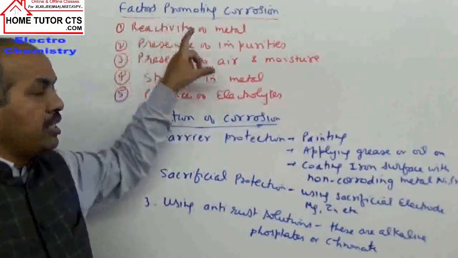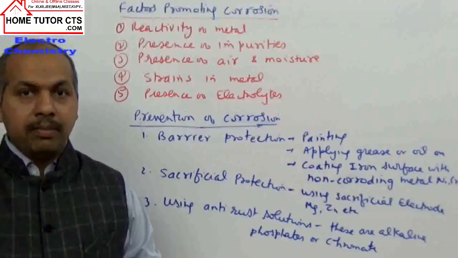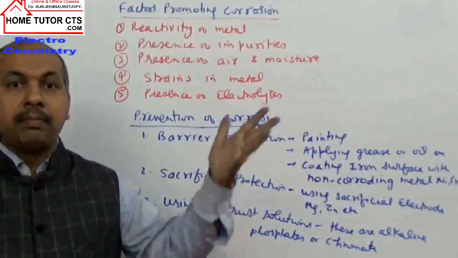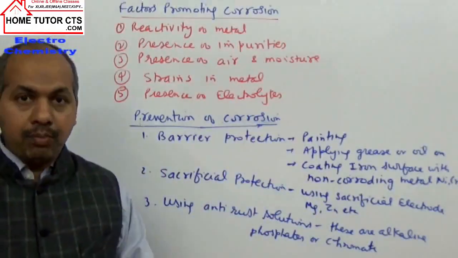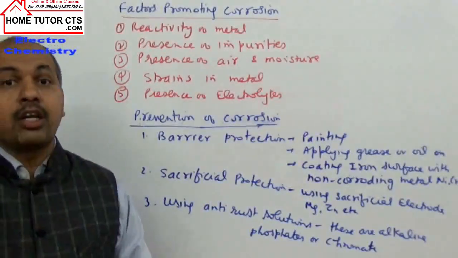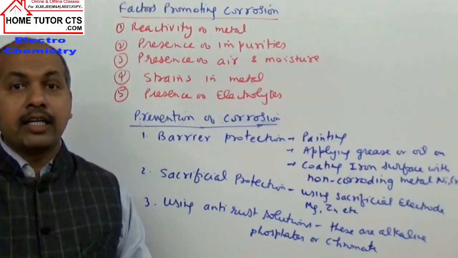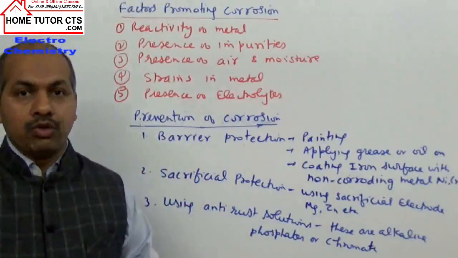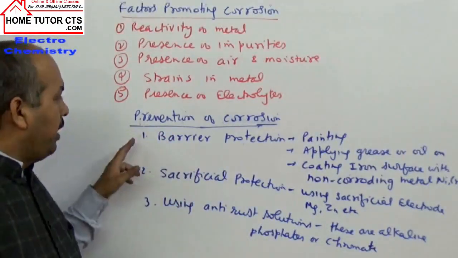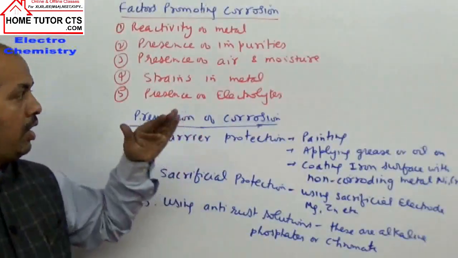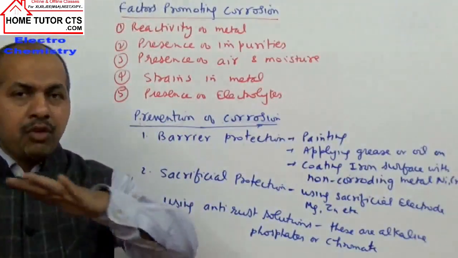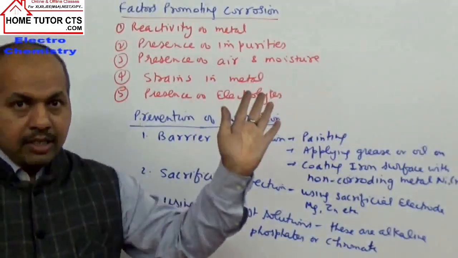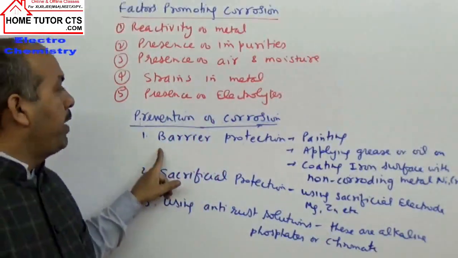Next point: we have already seen that corrosion is harmful. Because of corrosion, even buildings can sometimes collapse. Bridges sometimes collapse if they are not taken care of properly, and other structures made of iron can collapse too. So we have the important task of prevention of corrosion. Basically, what is our aim in prevention of corrosion? We have to prevent the surface of the metal from coming in contact with air, by barrier protection.